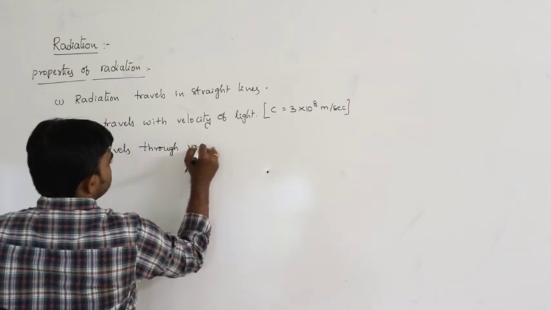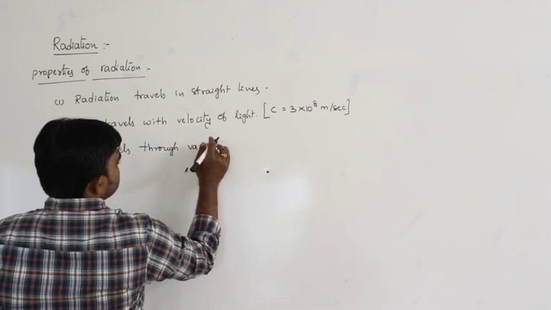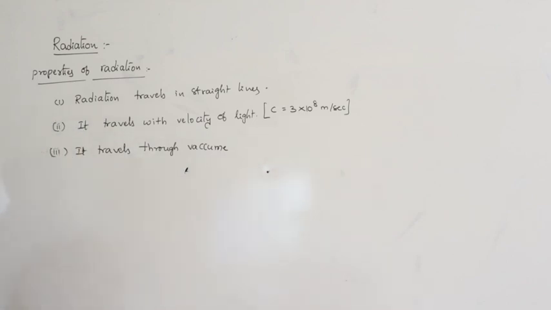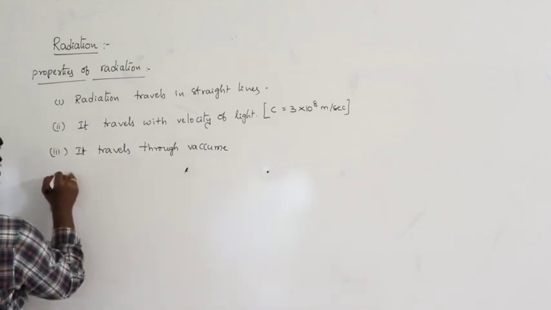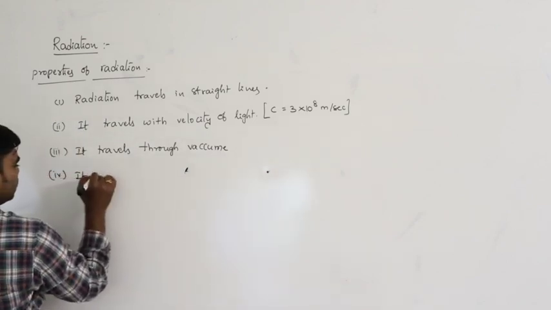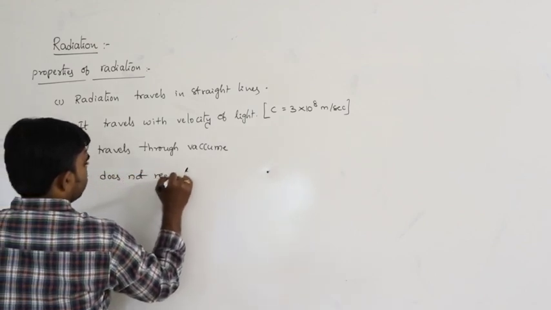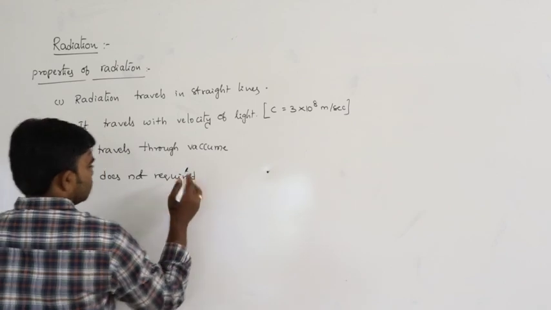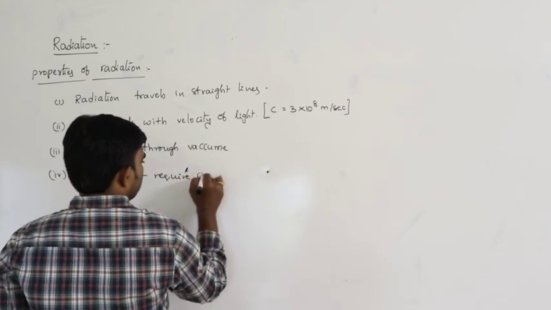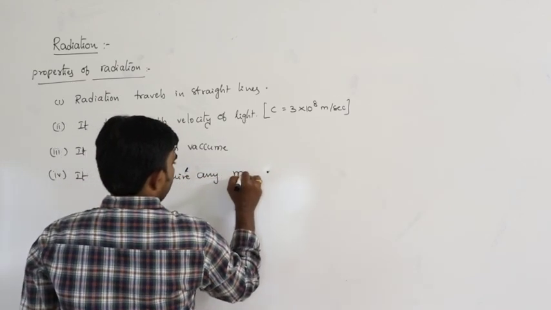The fourth point: it does not require any medium for its propagation.